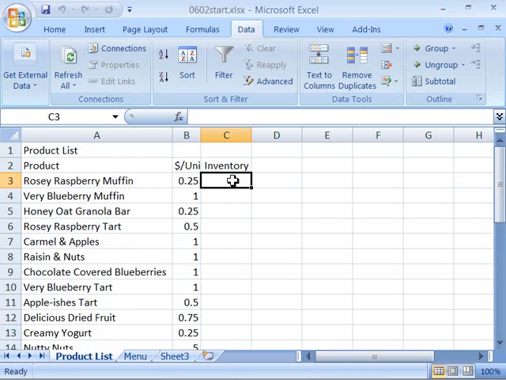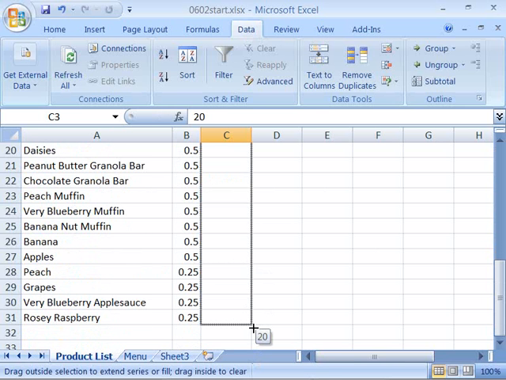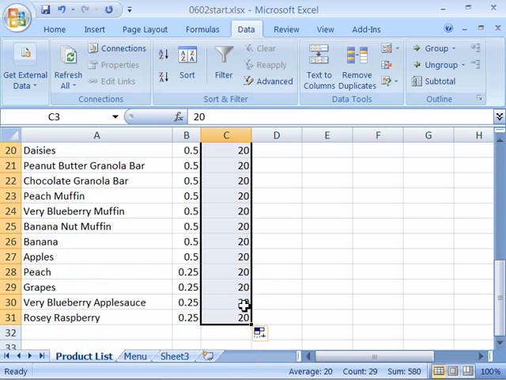And then over here in inventory in cell C3, set your cursor and type in 20. And for the sake of simplicity, we're going to start our inventory with 20 units of each product. So go ahead and type in 20 and press enter on your keyboard to enter that data. Then to fill that all the way down, again select cell C3, position your cursor on the little handle in the lower right hand corner, click and drag and pull all the way down to the bottom of your product list and let go. 20 units will be filled in.